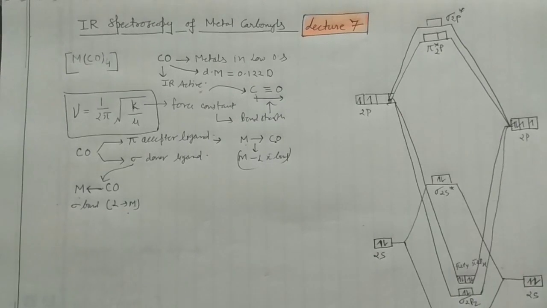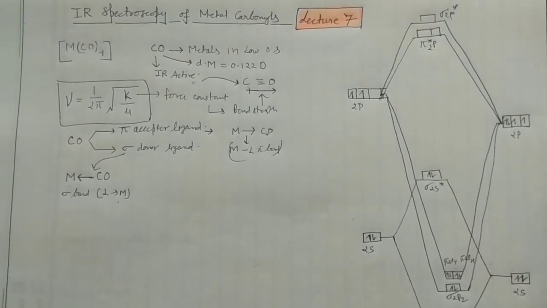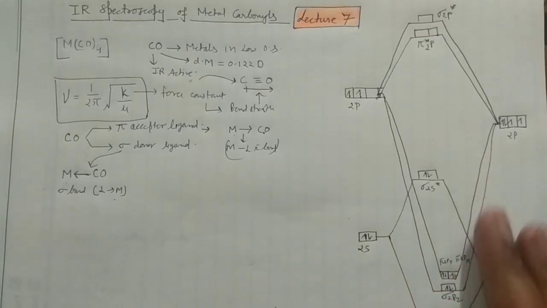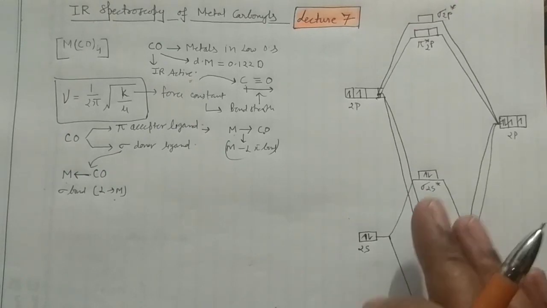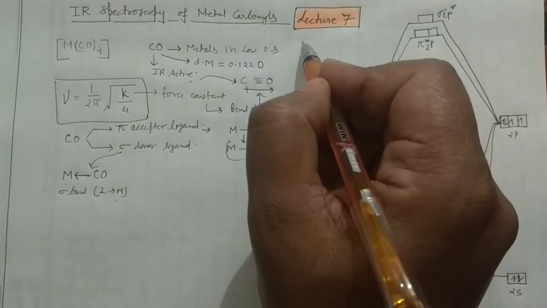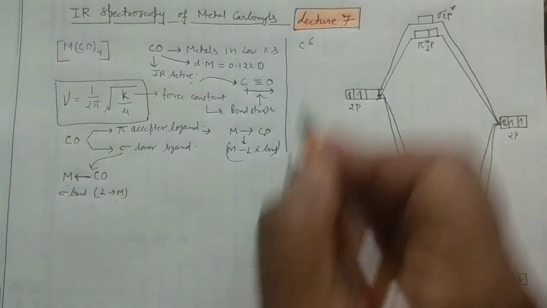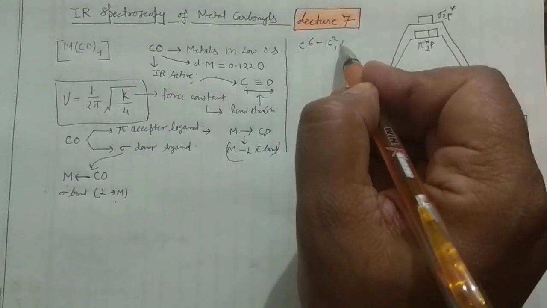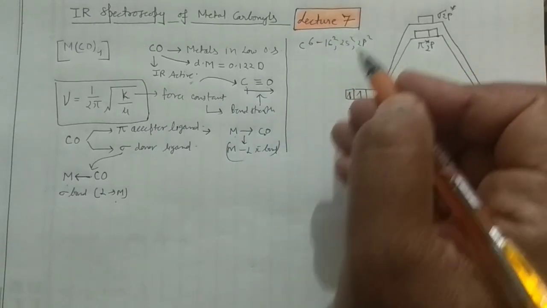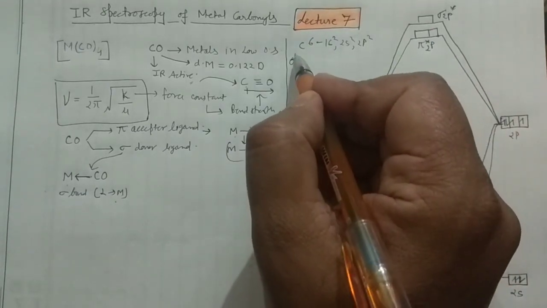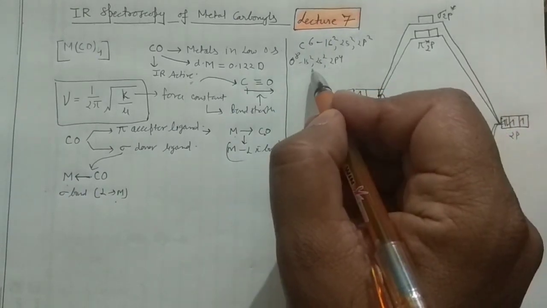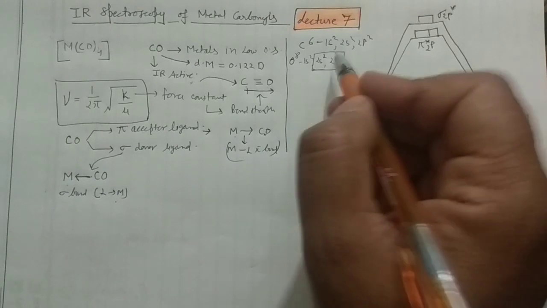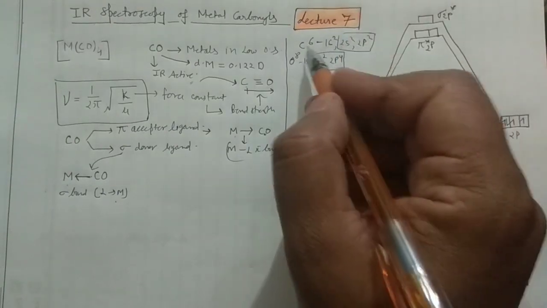Okay guys, you can see here I have drawn a very clear-cut molecular orbital diagram. This molecular orbital diagram would be the key for you in explaining the vibrational frequencies. How can we explain this? Carbon has atomic number 6, so the electronic configuration is 1s2, 2s2 and 2p2. Oxygen is 8, that means 1s2, 2s2 and 2p4. So 2s2 and 2p4 are the valence electrons of oxygen, and similarly 2s2 and 2p2 are the valence electrons of carbon.